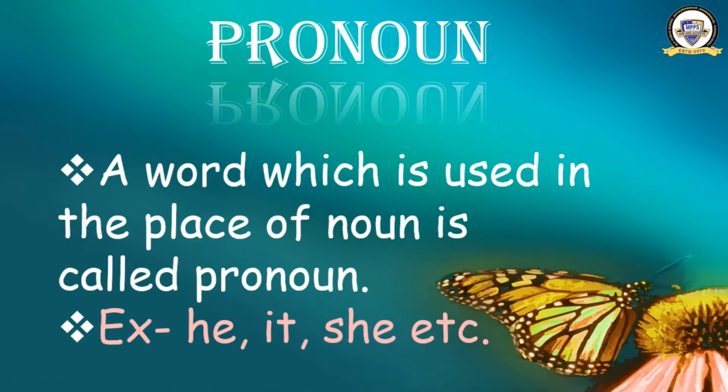Aradhya is a beautiful girl. Aradhya is an intelligent girl. Aradhya goes to school daily. Aradhya went to the market today with her mummy. In these sentences, we are using the proper noun Aradhya many times. To avoid this repetition, what do we do? We use some words in place of that proper noun. Then that word is known as a pronoun.